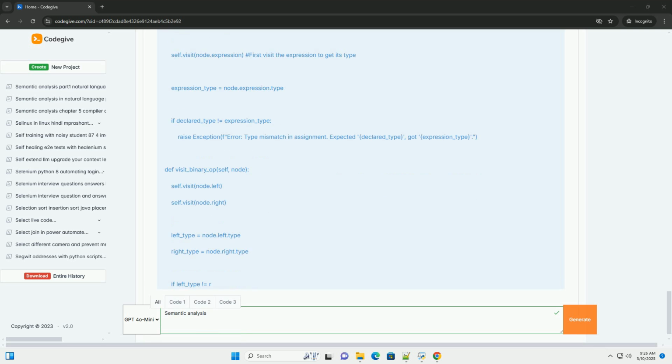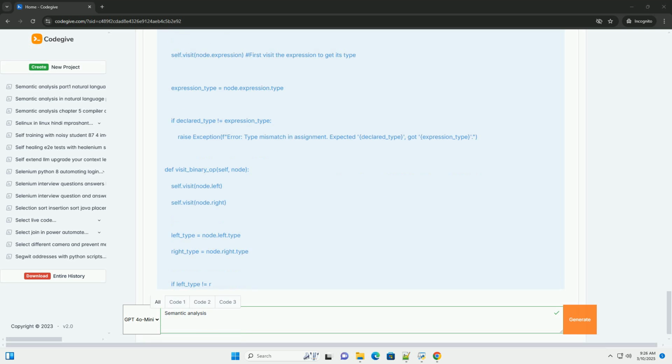Examples include: checking that break statements are only used within loops or switch statements; verifying that all functions with a non-void return type have a return statement on every possible execution path. 5. Uniqueness checks: ensures that identifiers, for example variable names and function names, are declared uniquely within their scope, preventing naming conflicts. 6. Initialization checks: verifies that variables are initialized before being used. Some languages enforce this strictly.